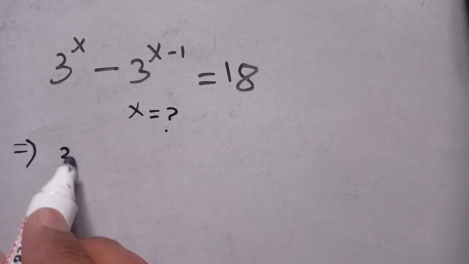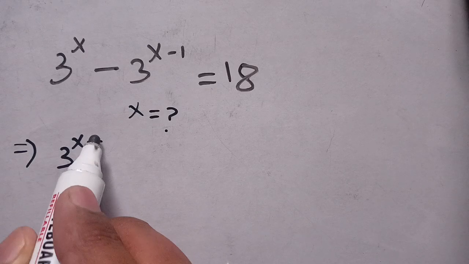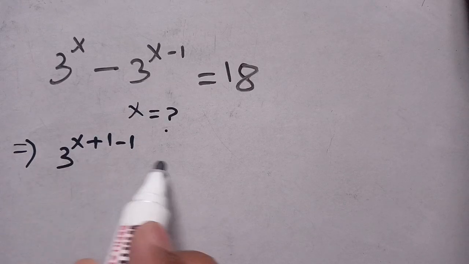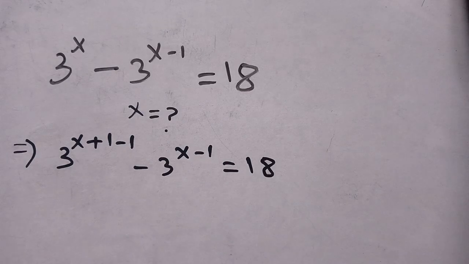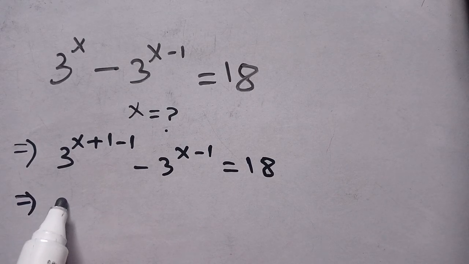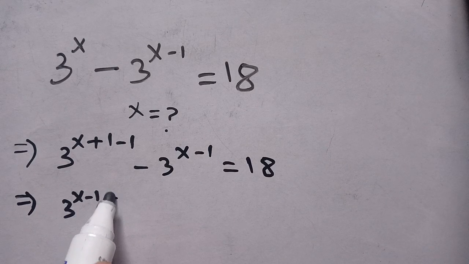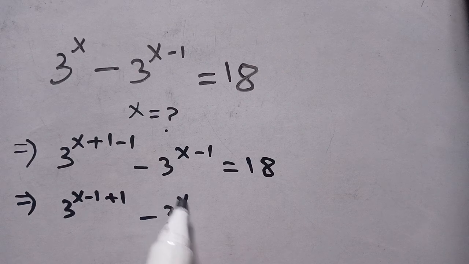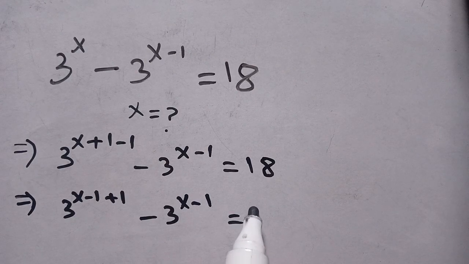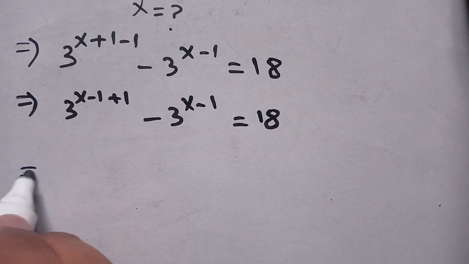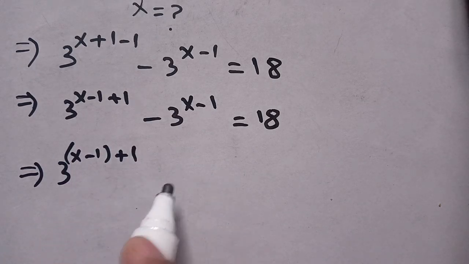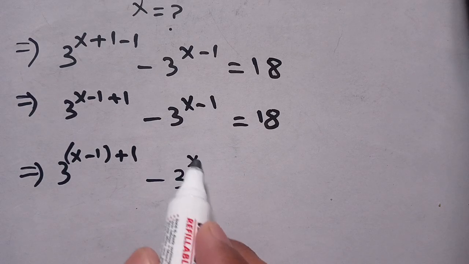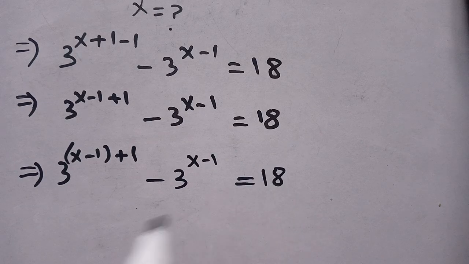We can write 3^x as 3^((x−1)+1). It becomes 3^x − 3^(x−1) = 18, which implies 3^((x−1)+1) − 3^(x−1) = 18. Now we have 3^((x−1)+1) − 3^(x−1) = 18.